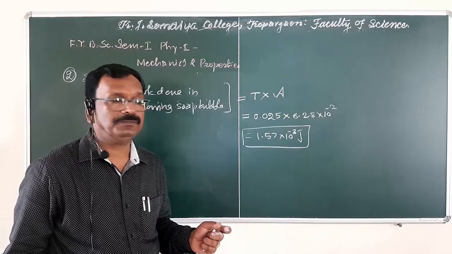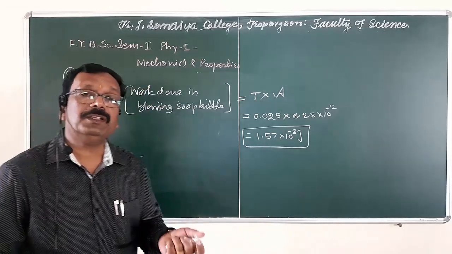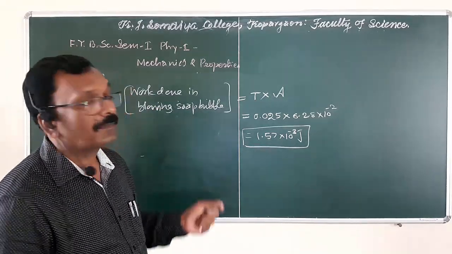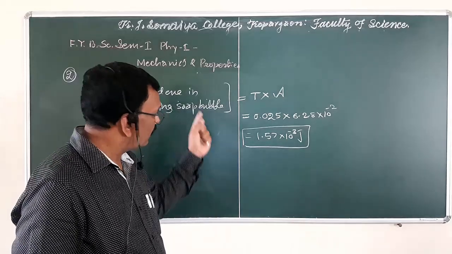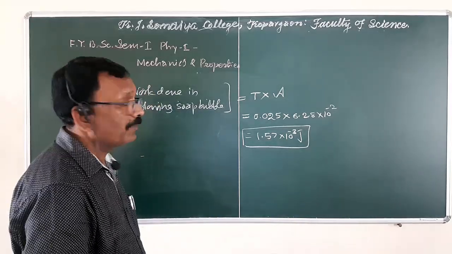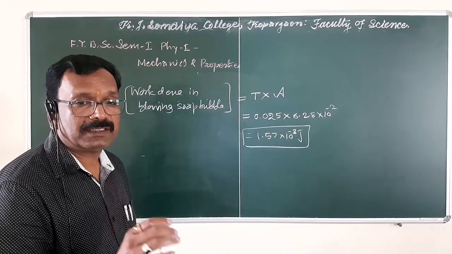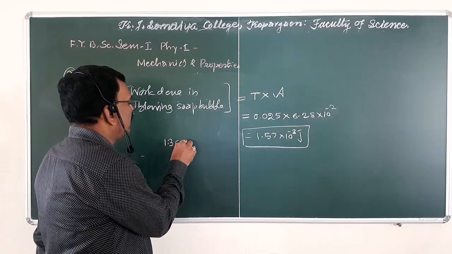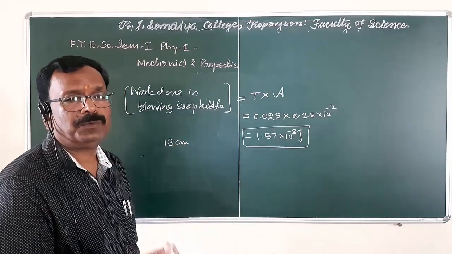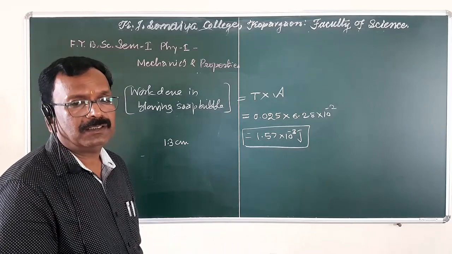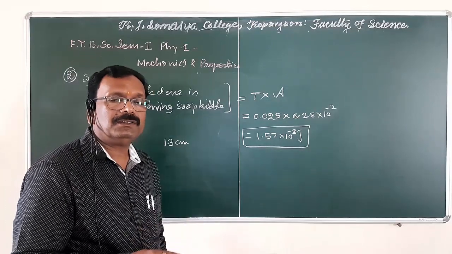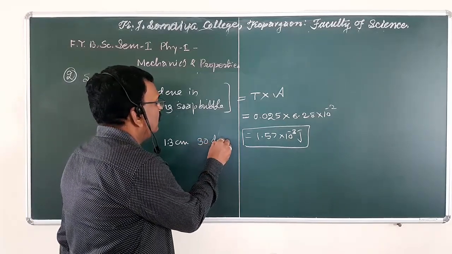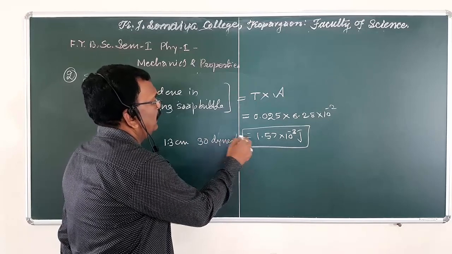Okay. Now here I am giving you two homeworks and you have to solve these according to this method. Here only two quantities are changed. Instead of 5 centimeter, first consider the radius as 1.3 centimeter, and instead of 25 dynes per centimeter, use 30 dynes per centimeter.